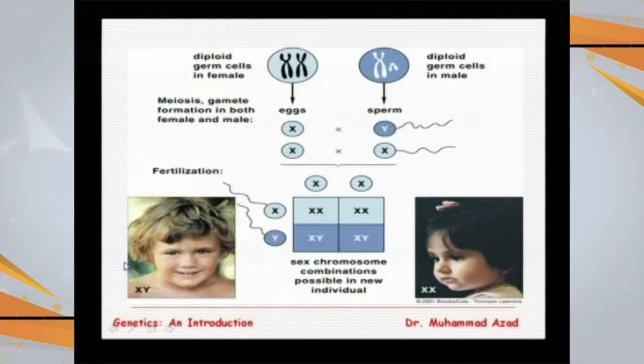Male child is the result of this combination, and if the X from the father combines with the X from the mother, this is a girl child or female child.